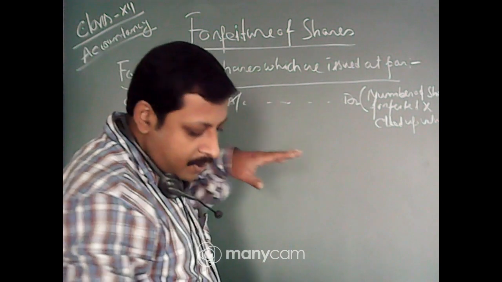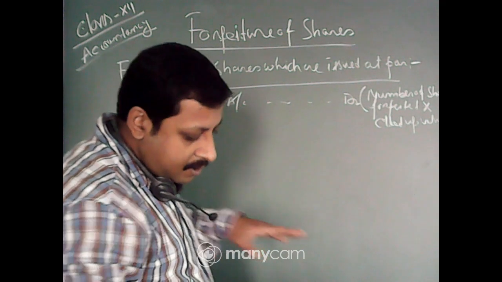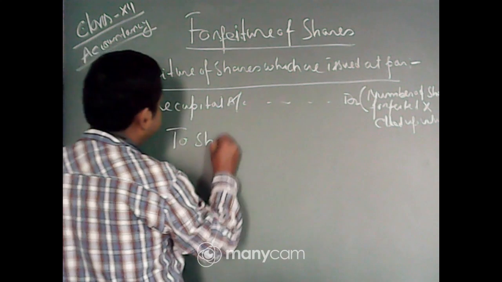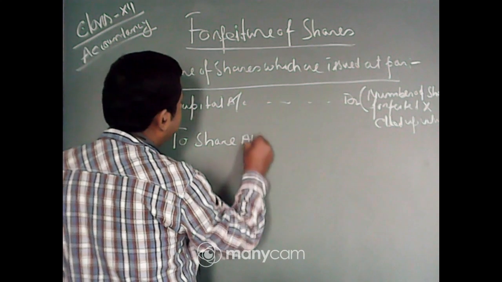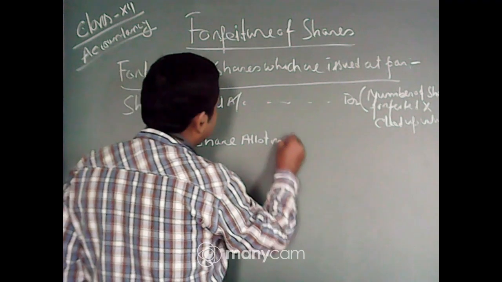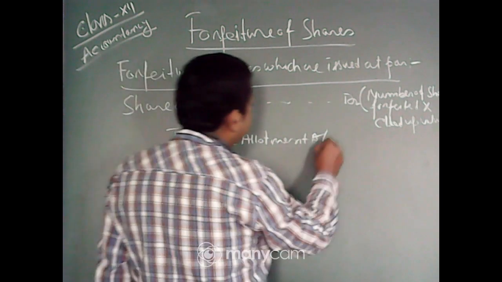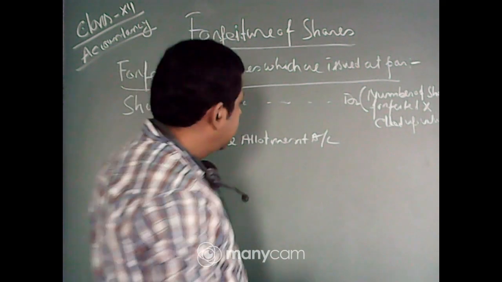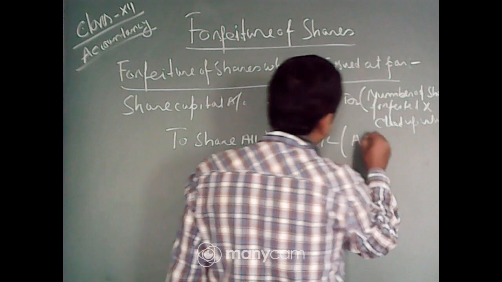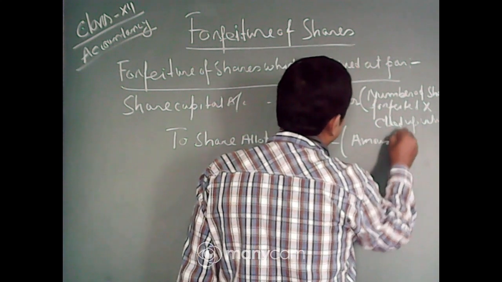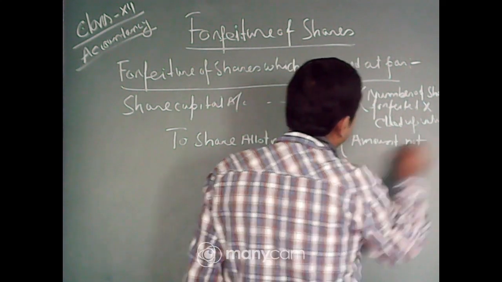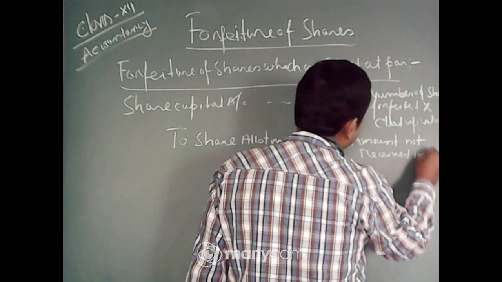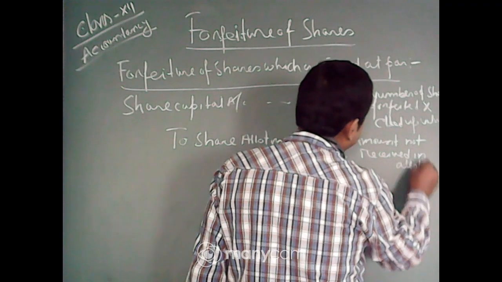Now, share capital account debit, then to share allotment account, if the amount was not received on allotment.